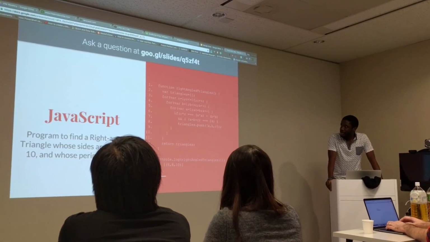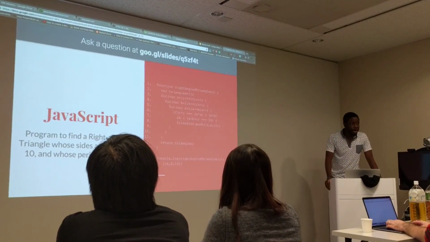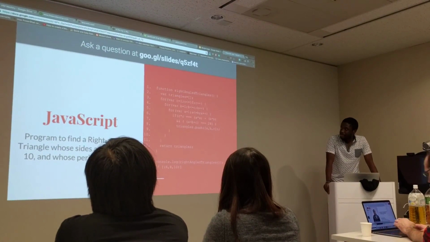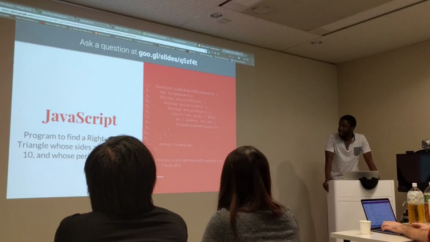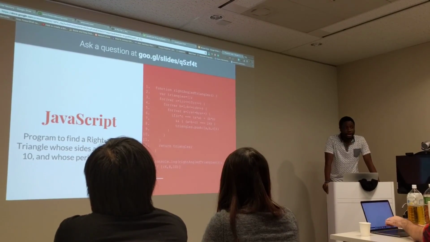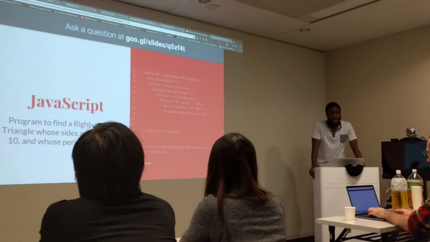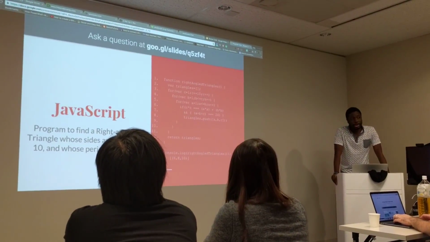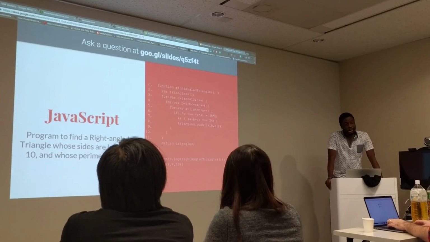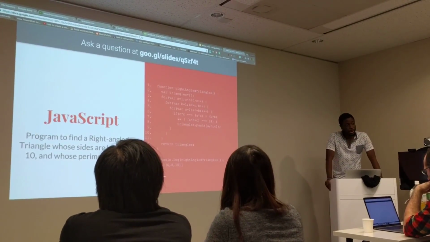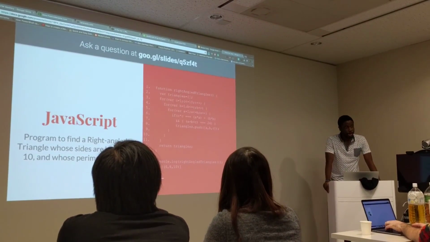I have an empty array there, triangle, and then I try to see if C is less than 10, and then while I'm in that loop, I start another loop for B, make sure that it's less than or equal to C. While I'm in that loop, I start another loop for A, and then in the final loop, I have my condition to see if C squared is A squared plus B squared, right?